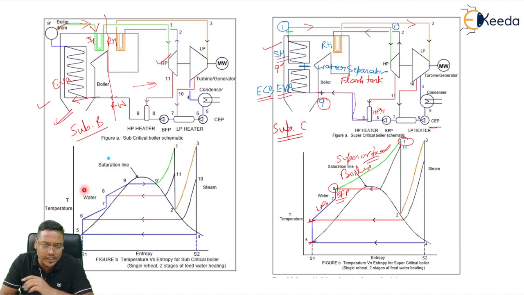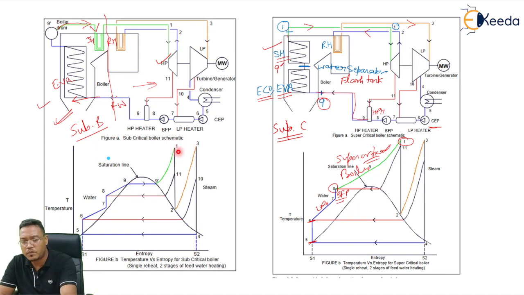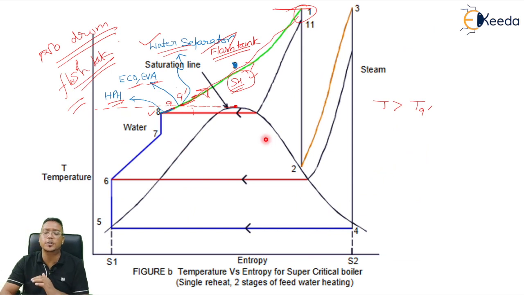Let's see, in this case you can easily see 8 to 9, then 9 to 9 dash, 9 dash to 1. This is the process which is happening in a supercritical boiler. In this case, there is no mixture of water and steam. That's why there is no boiler drum in this case. Okay, so this is the working of a supercritical boiler or once through boiler.